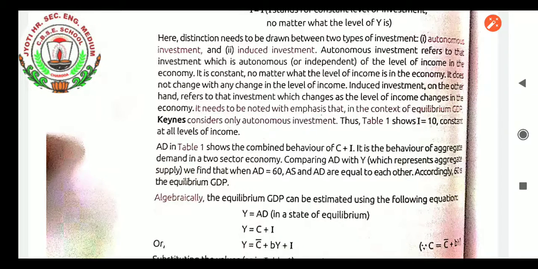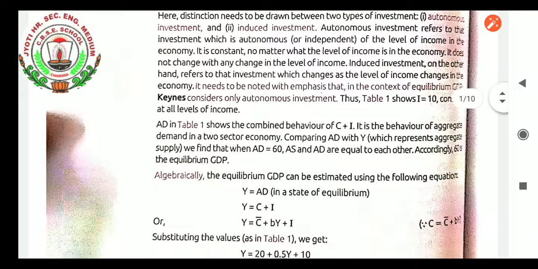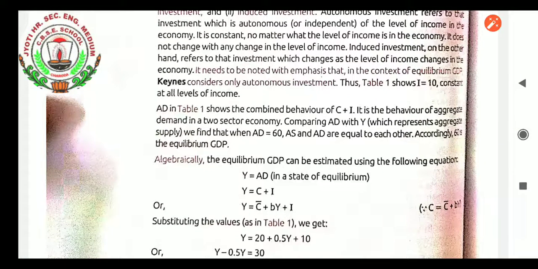Thus Table 1 shows I equals 10, constant at all levels of income. Aggregate demand in Table 1 shows the combined behavior of C plus I, which is the behavior of aggregate demand in a two-sector economy, that is, a closed economy. Comparing aggregate demand and Y: aggregate demand is C plus I, and Y equals C plus I, which represents aggregate supply. We find that when AD equals 60, AS and AD are equal to each other. Accordingly, 60 is the equilibrium GDP. Okay, 60 is the equilibrium GDP.